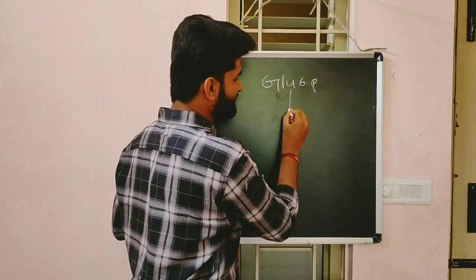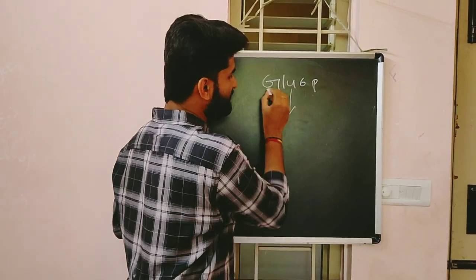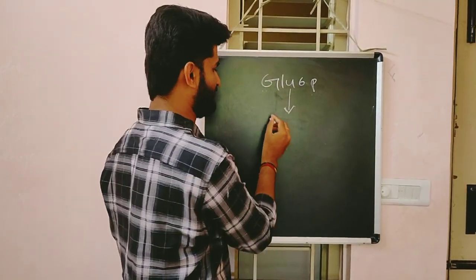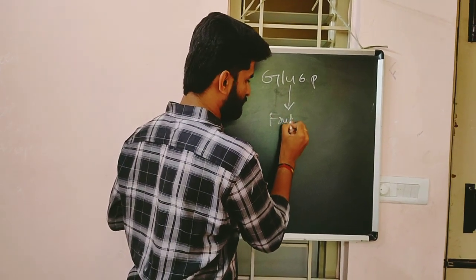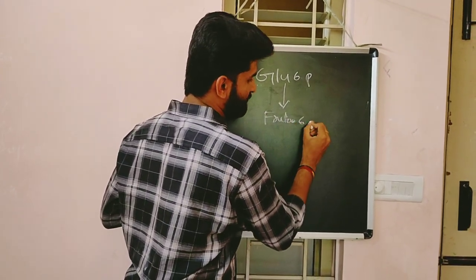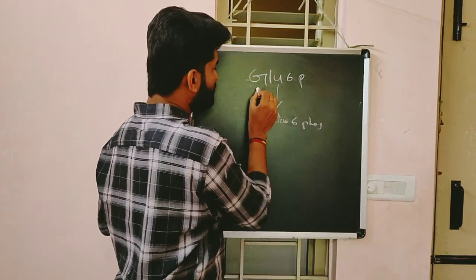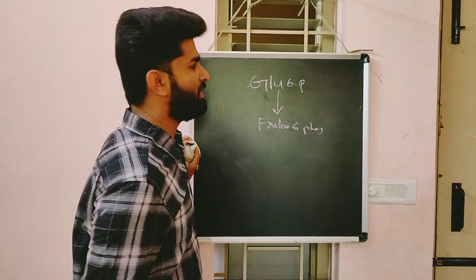In the second step, glucose 6 phosphate is converted into fructose 6 phosphate. Fructose and glucose are both 6-carbon compounds.